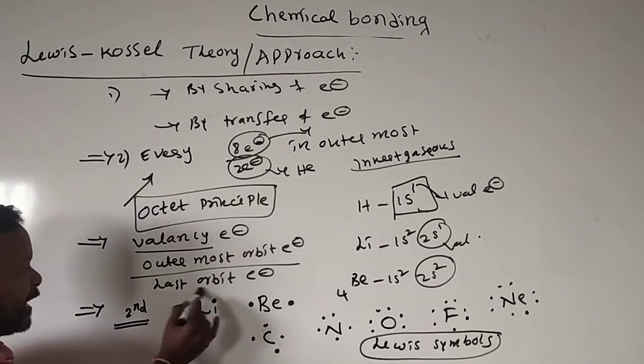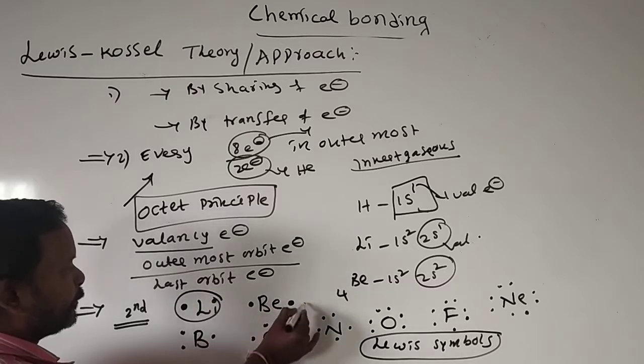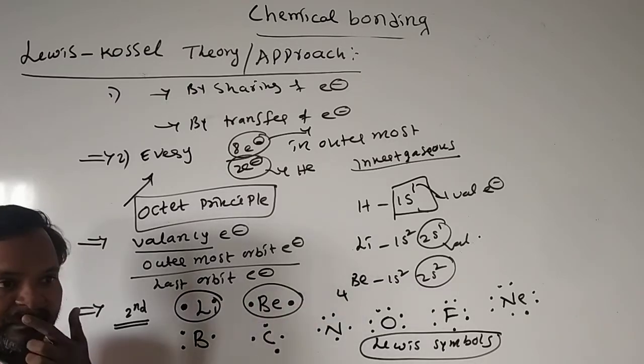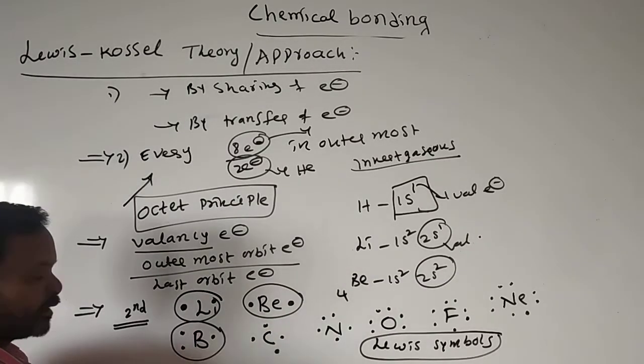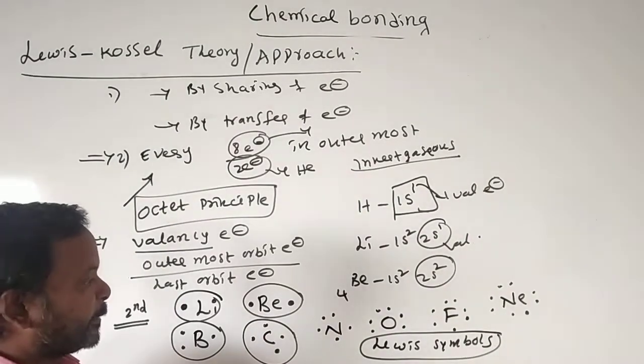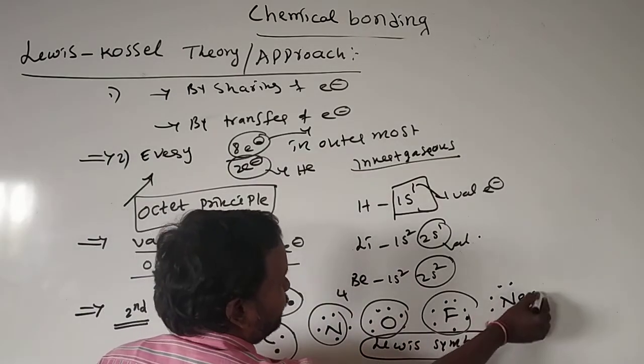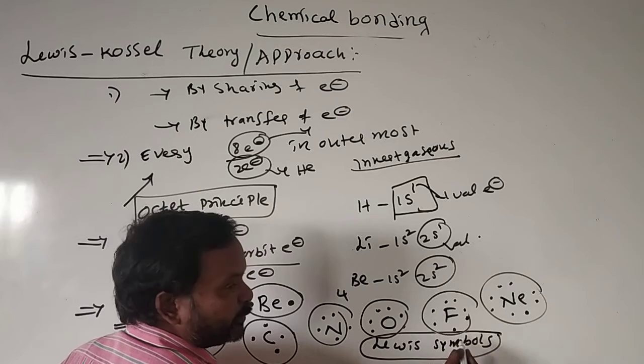Always, first group elements have only one valency electron. Second group elements have 2 valency electrons. Third group elements have 3 valency electrons. Fourth group elements have 4, then 5, 6, 7, 8. These we call Lewis symbols.